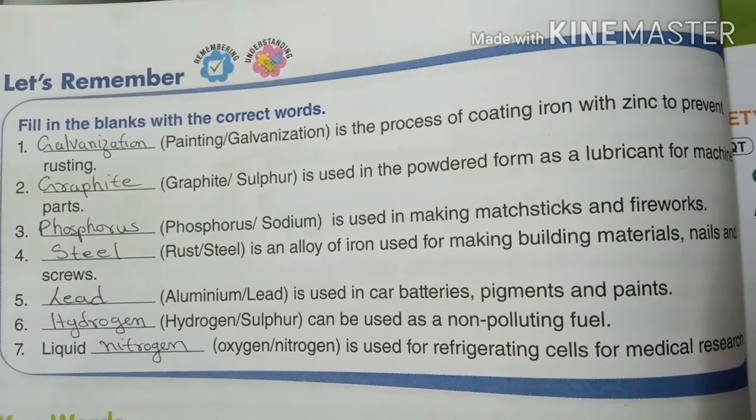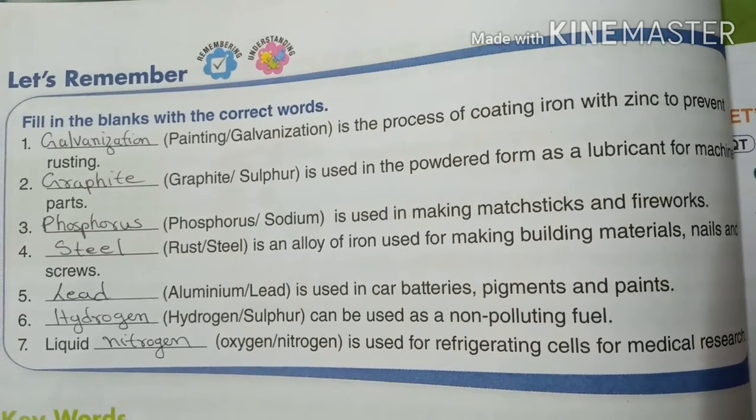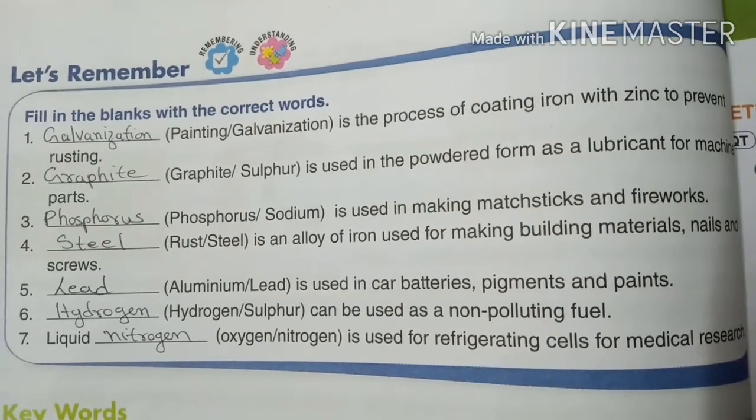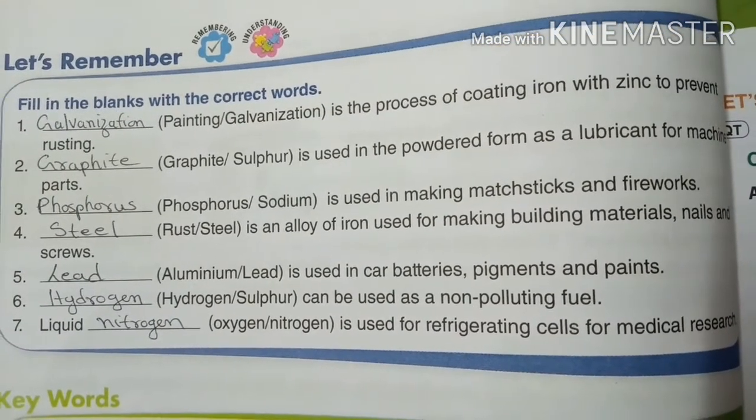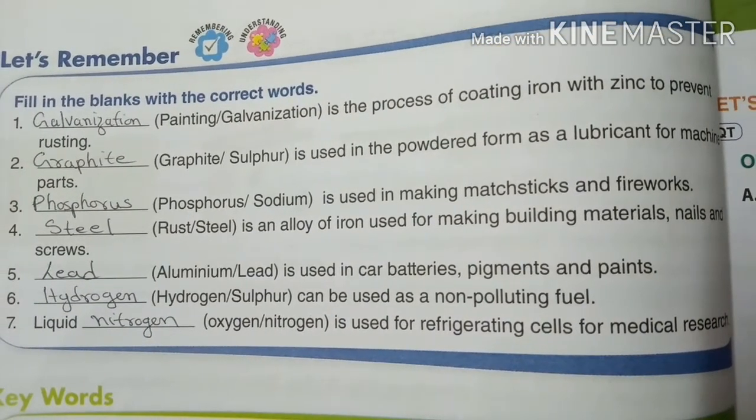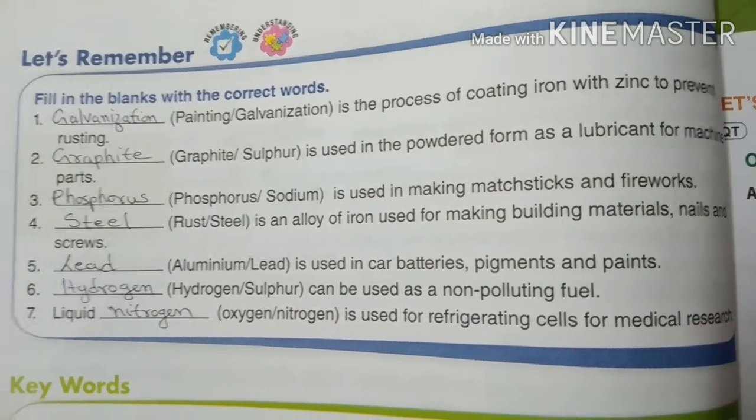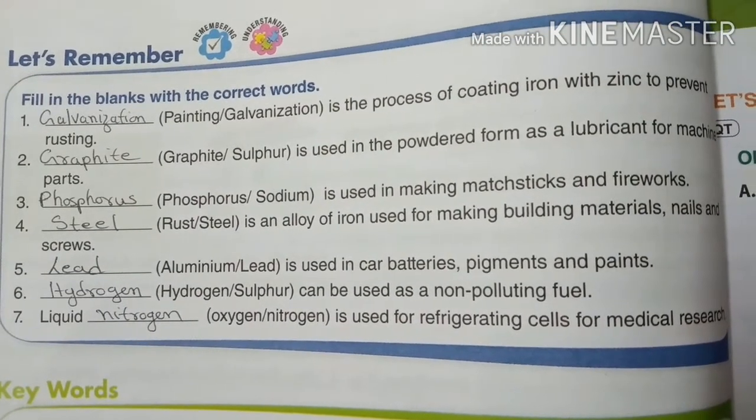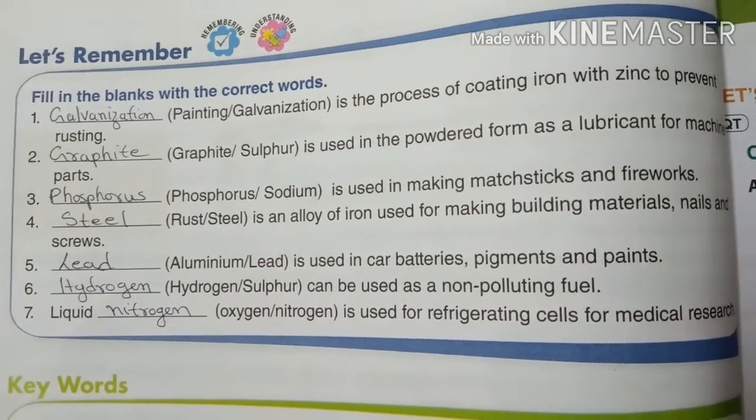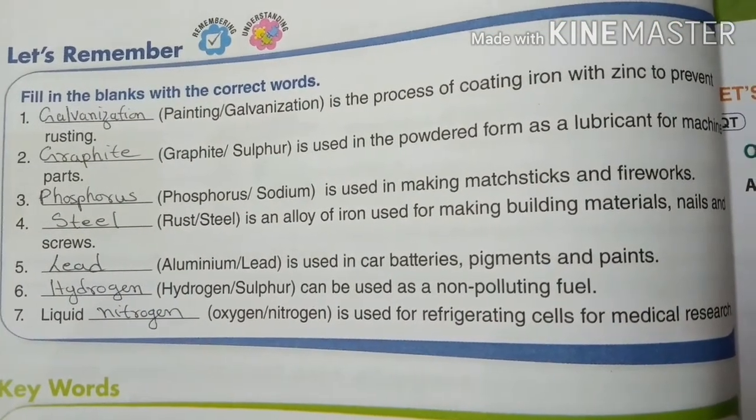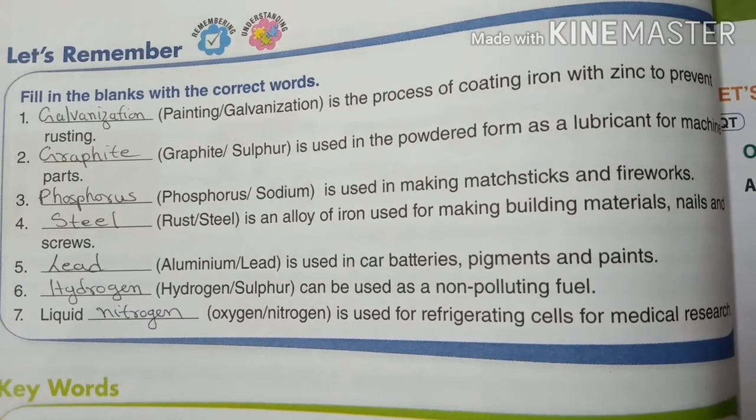Okay, so next one is from chapter number 4 from page number 68. Okay, so fill in the blanks with correct words. So galvanization is a process of coating iron with zinc to prevent from rusting. Number 2, graphite is used in the form of powder as a lubricant for machinery parts. Number 3, phosphorus is used in making matchstick and fireworks.